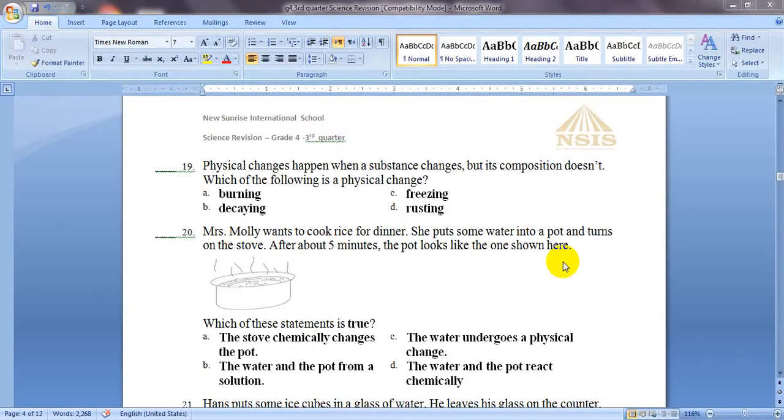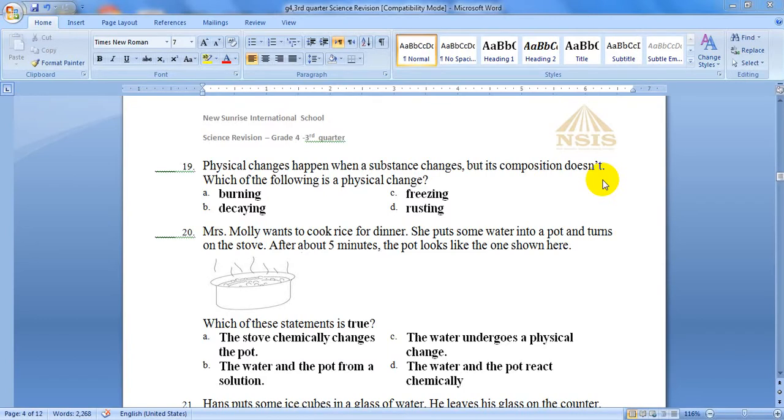We will start with question number 19, page number 4. Physical changes happen when a substance changes, but its composition doesn't. Which of the following is a physical change? Let's remember together what is a physical change. It is a change that does not form or make a new substance.